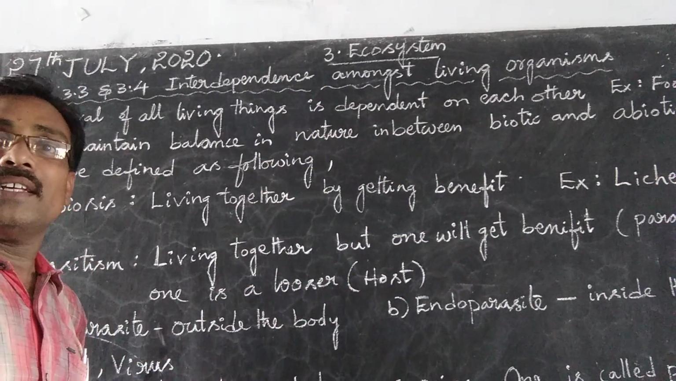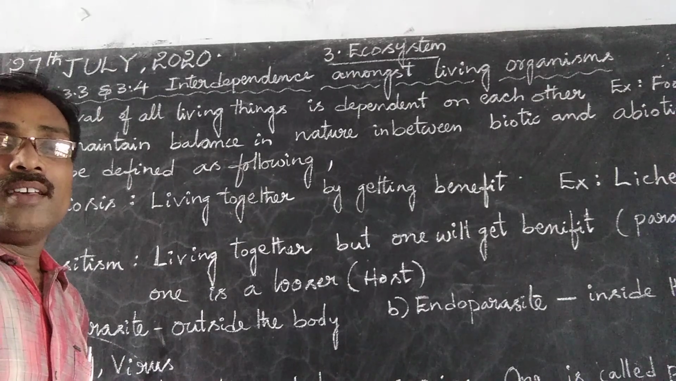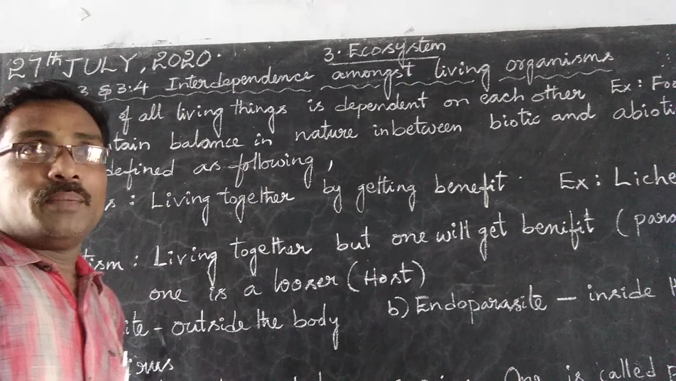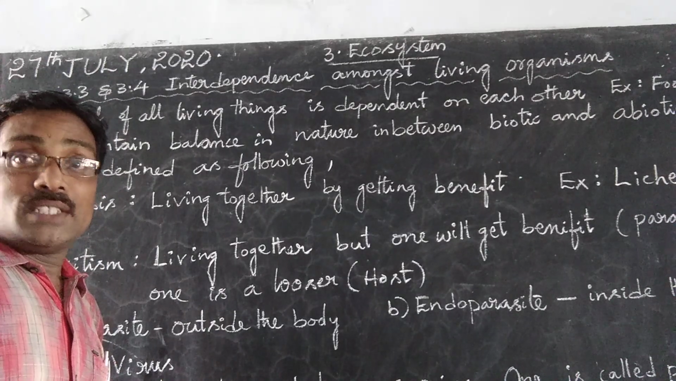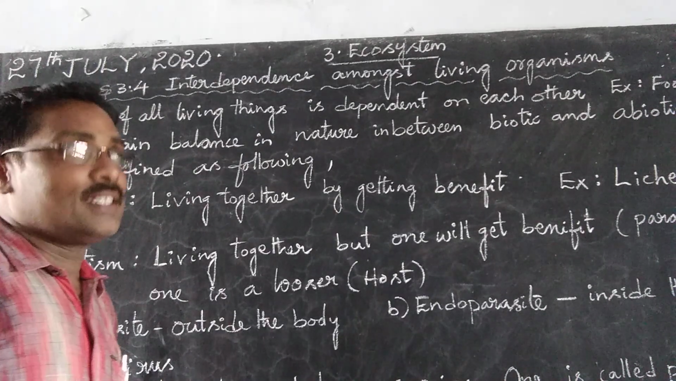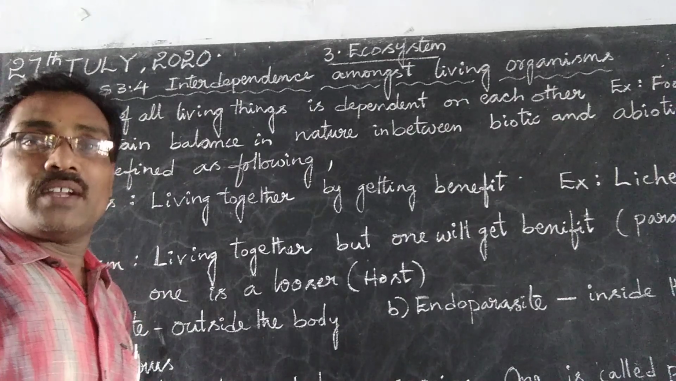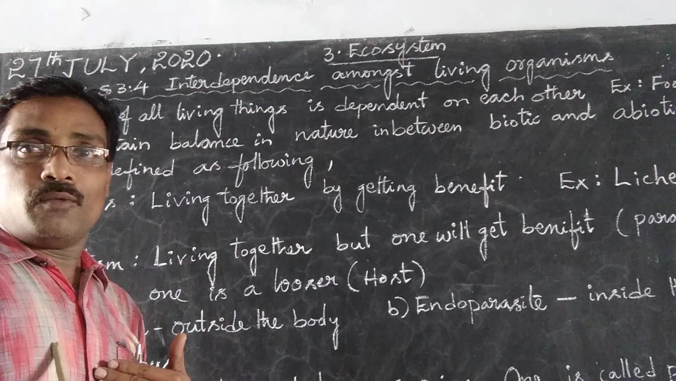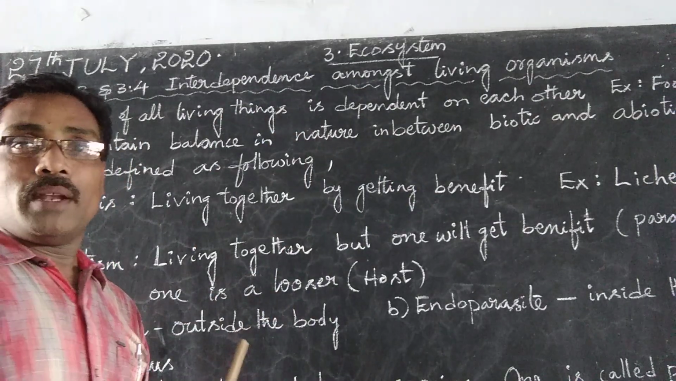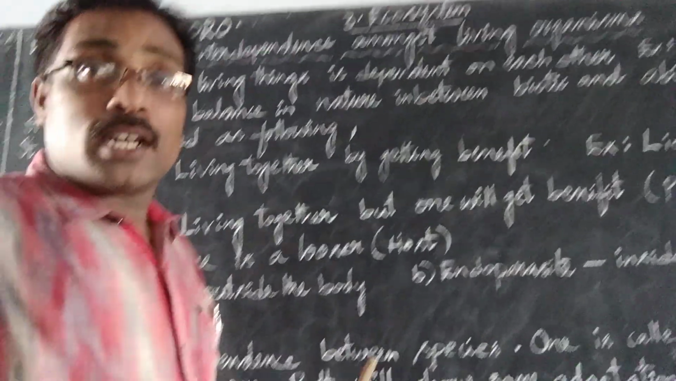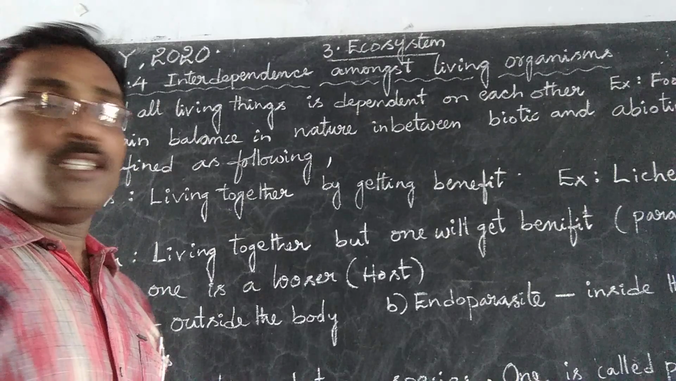What is interdependence? All of us are dependent on each other. For example, we are dependent on plants for food. Why? Because we are unable to prepare our own food. Plants prepare their own food, we take that food and get the benefit from the plants. That's why plants are called producers and we are called consumers.